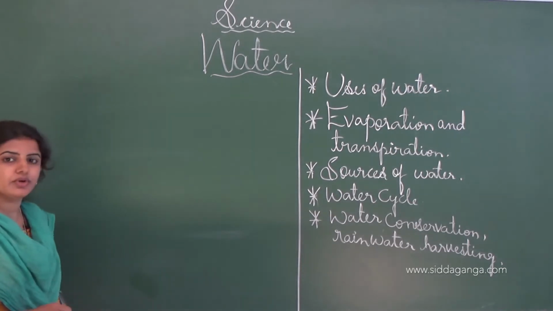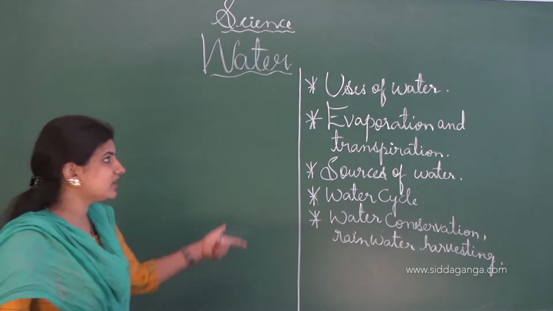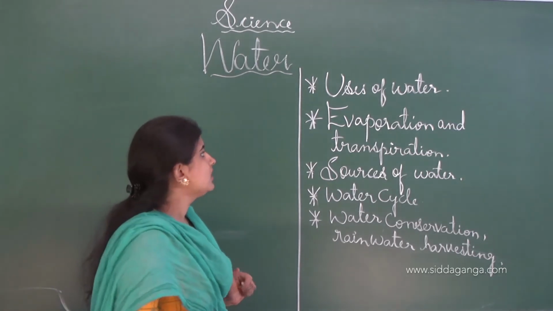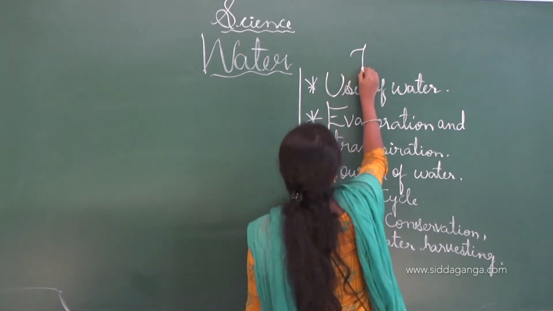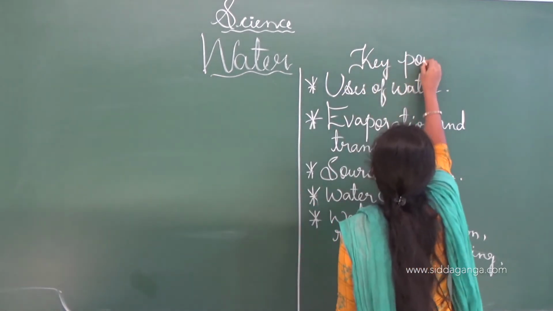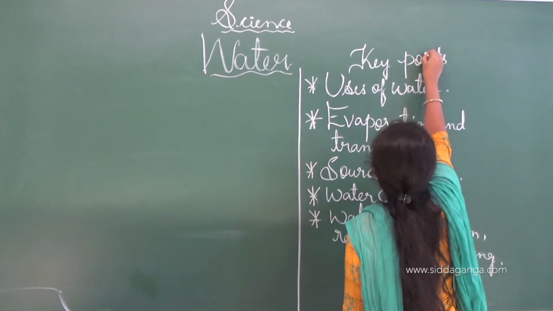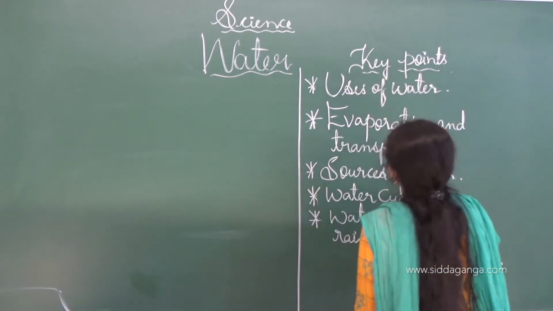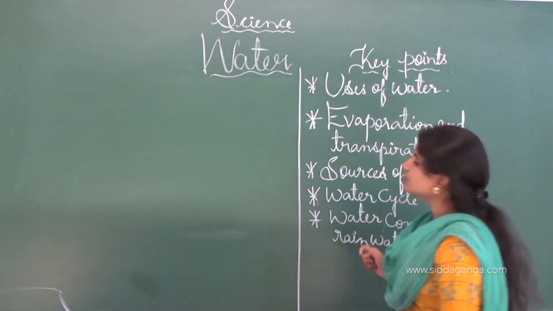See, before going to the chapter, let us learn about the key learning points. This is all about the key learning points. One by one we will discuss uses of the water.